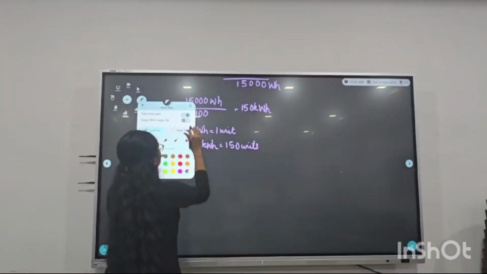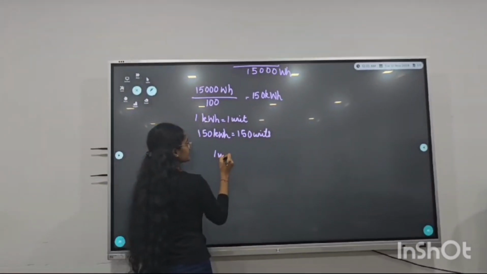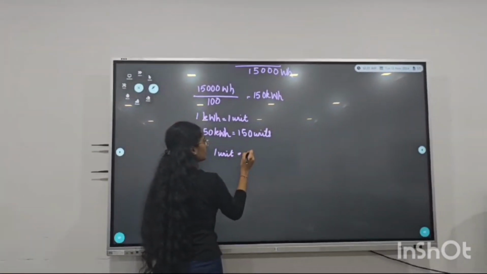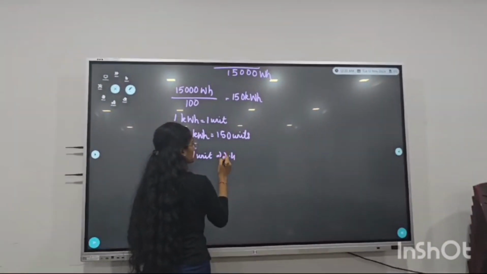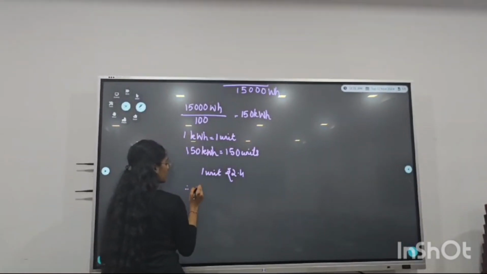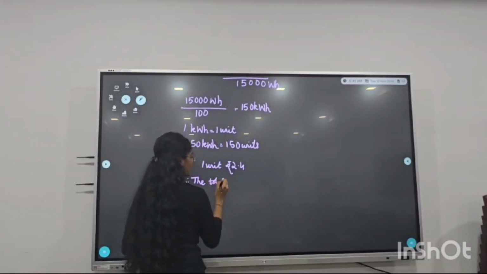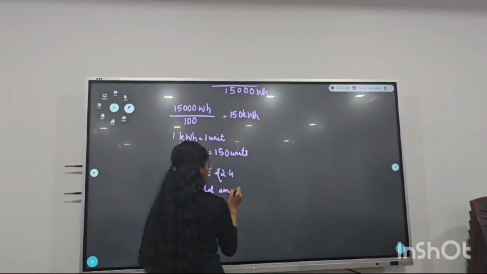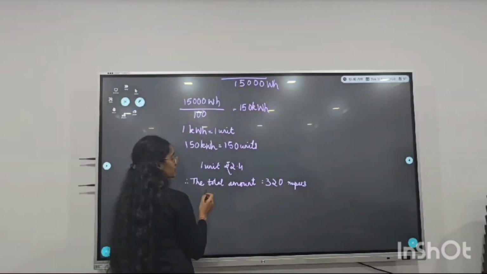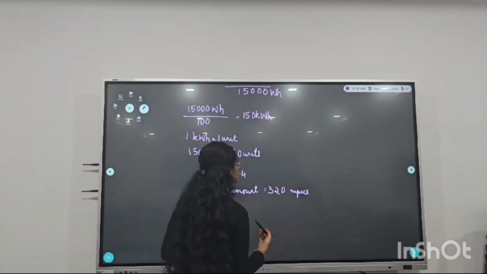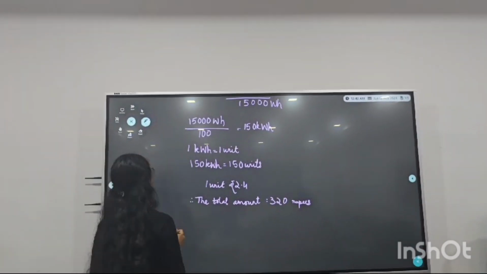The amount charged for 1 unit is 2.4 rupees. Therefore, the total amount charged, so the total amount is 320 rupees. This is how the bill needs to be calculated.